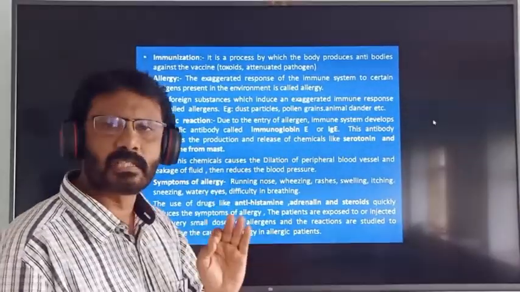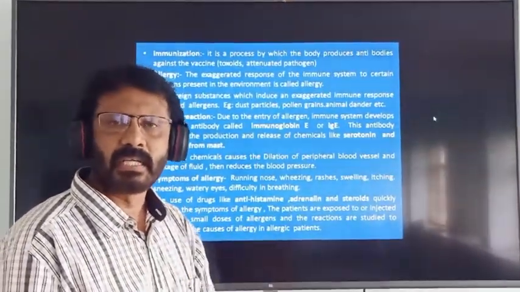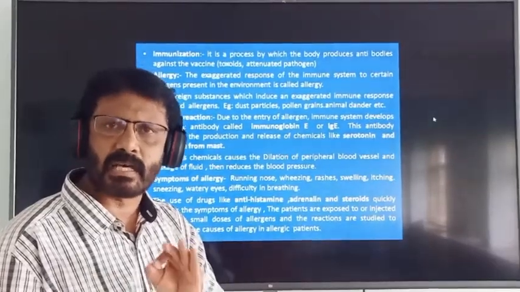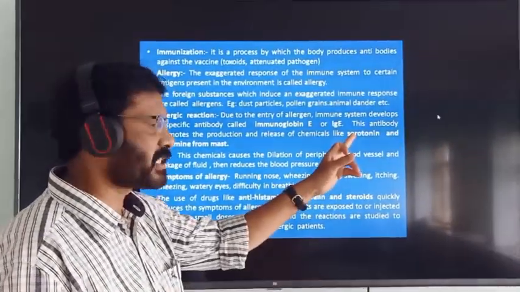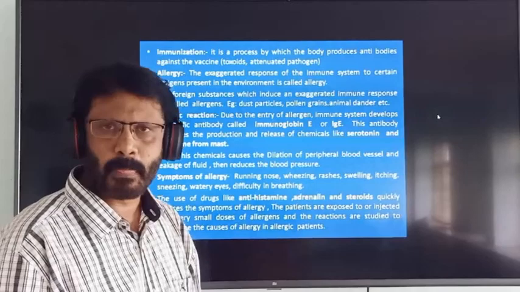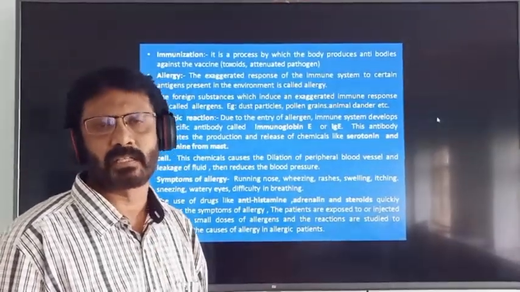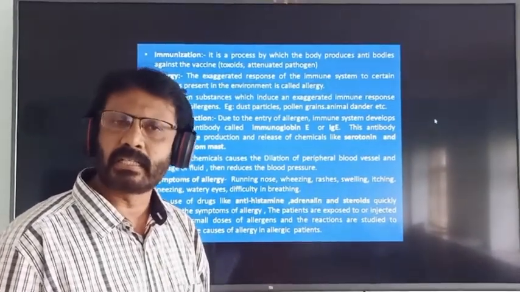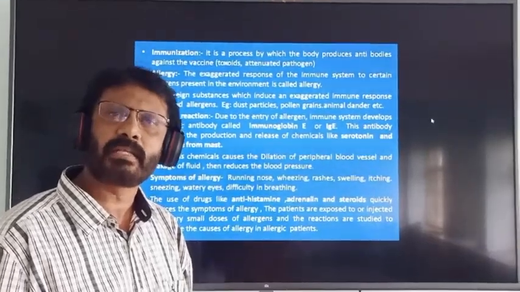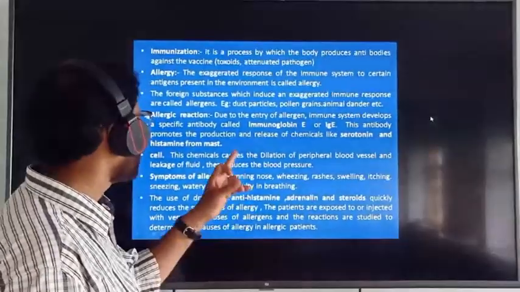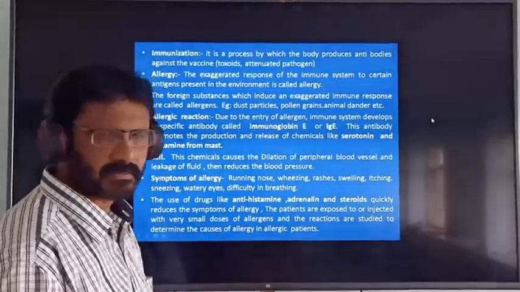These are the symptoms of allergy. Name the chemicals that cause allergy: serotonin and histamine. Name the antibody that causes allergy: immunoglobulin E.